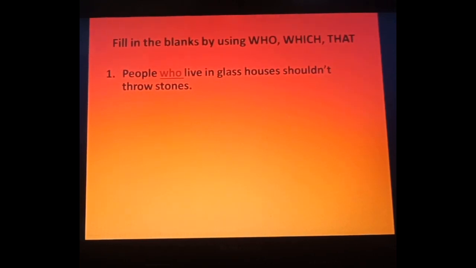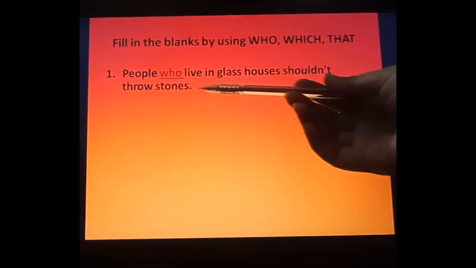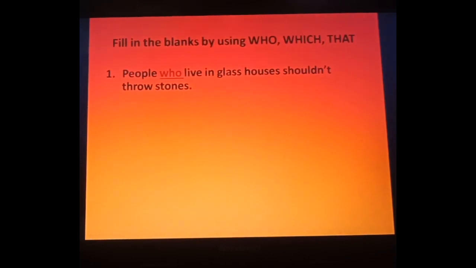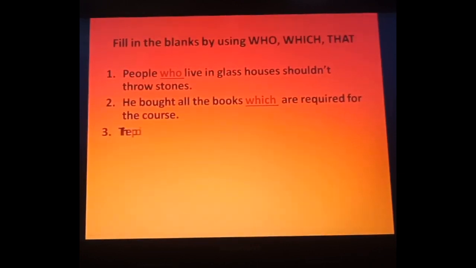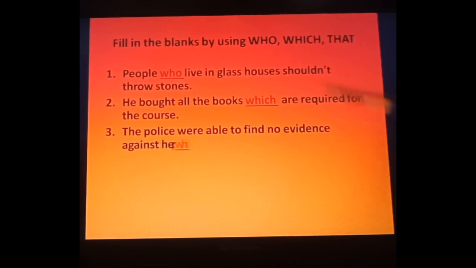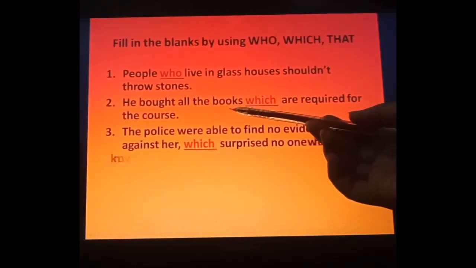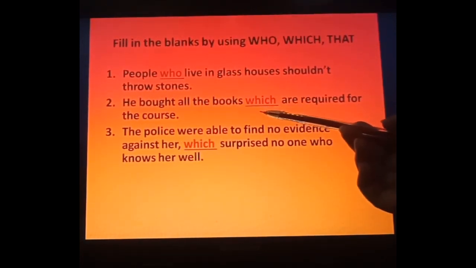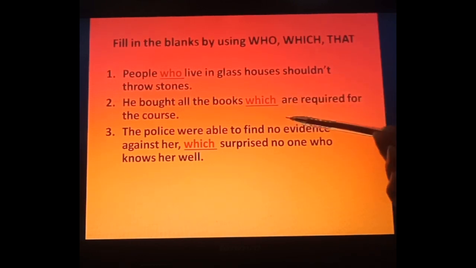Now just see the first one, people. You have to fill in the blanks like this. People, the living being. That's why who. People who live in glass houses shouldn't throw stones. Fine, easy. Next one, he bought all the books which are required for the course. Now see, here we are talking about what? Books. So books, non-living. That's why which are required for the course.